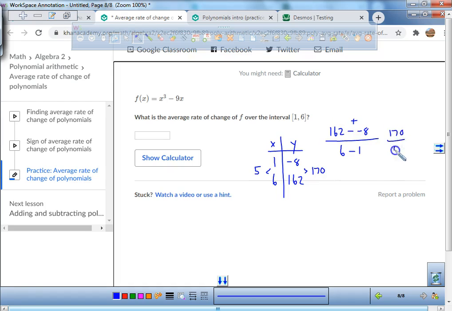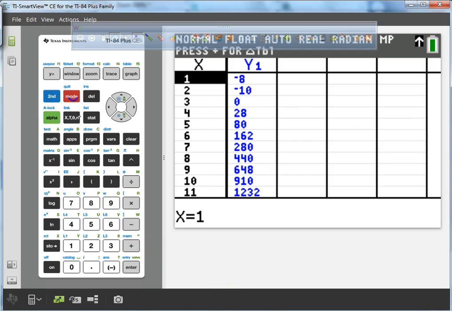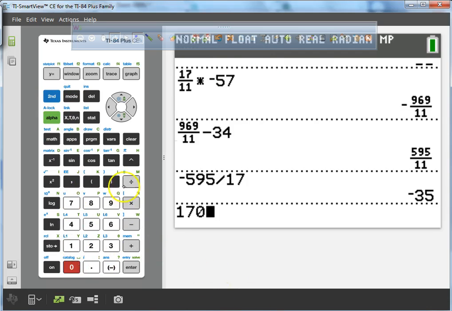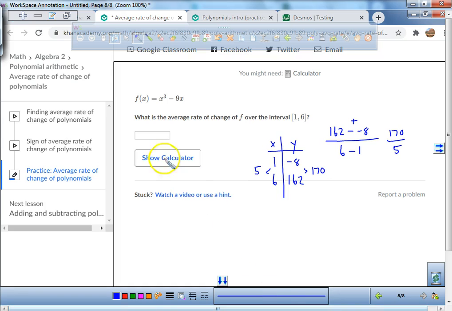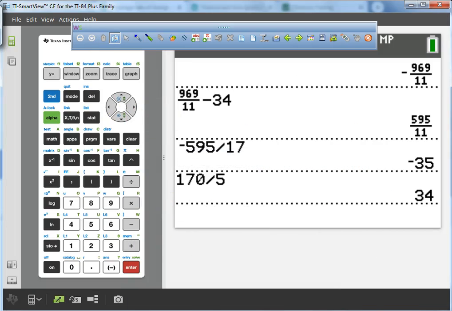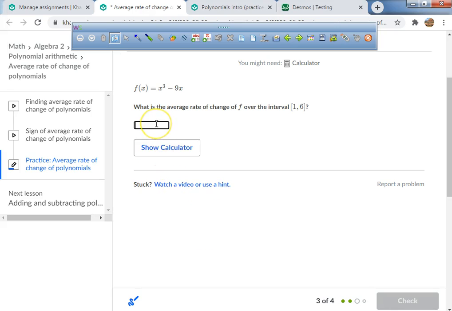So it's 170 over 5. So I'm just going to do 170 divided by 5. Won't do it in my head because I'll probably mess up. 170 divided by 5, and I have a slope of 34. That's all I'm going to write. I'm going to write that's the average rate of change. It's 34. Done. All right, so I'm just going to type in a 34.